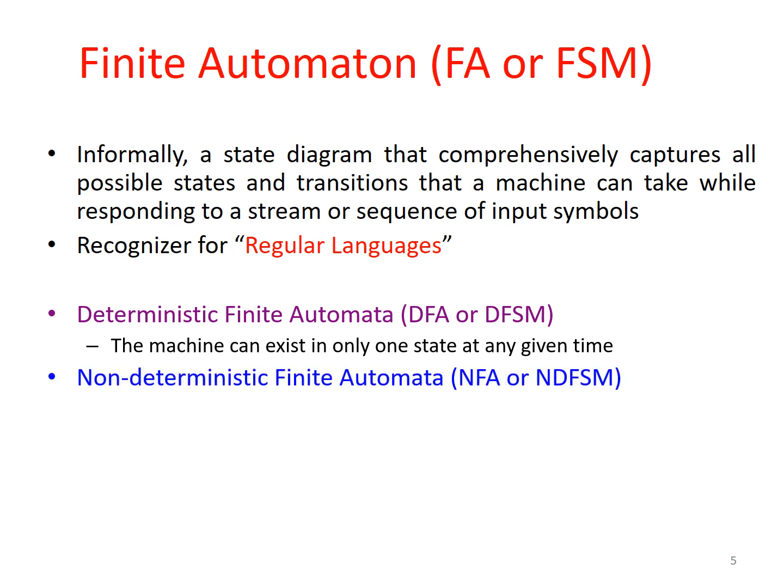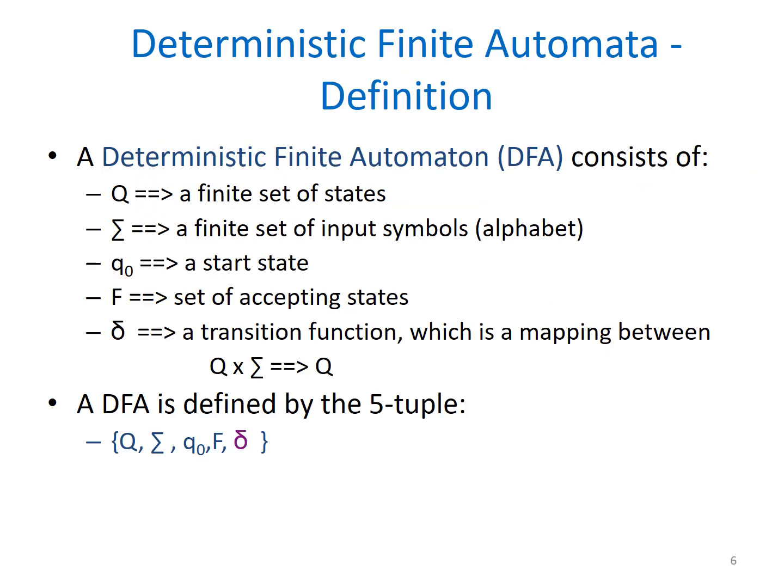Whereas in another machine called non-deterministic finite automata or non-deterministic finite state machine, that is the definition: machine can exist in multiple states at the same time. That means the machine can have multiple transitions for every input. So it may or may not, right? But there can exist multiple transitions.